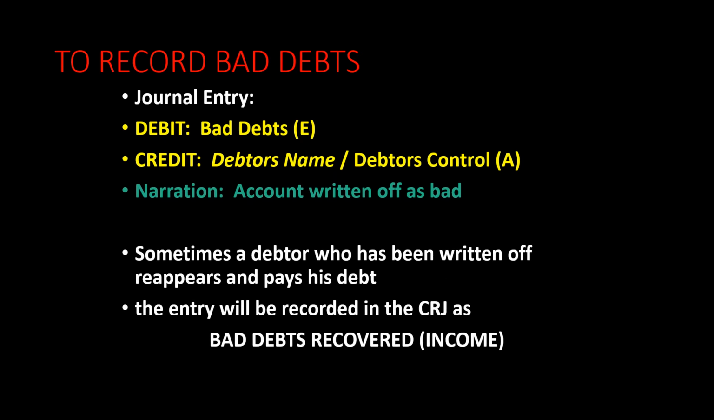Now, sometimes debtors who have been written off reappear and pay their accounts. This happens when we have debtors who haven't paid maybe for 6 months. We've written them off. They have a change of heart, and so they come into the store or they pay online, and we then accept their funds, but they no longer appear on our books. So we've got to debit bank and credit bad debts recovered in our CRJ to show that we have received cash.